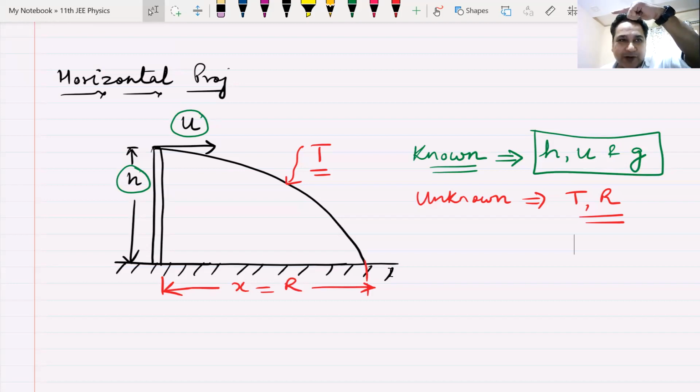Then you will say, sir, this will fall back on ground. No, it keeps on circling Earth. Beauty of physics. We'll read all about these satellites and how they are projected and how they follow this path, circular or elliptical, in a chapter known as gravitation. Right now, we're only going to do horizontal projectile in the next class. If you have any doubts, you can come up with those.